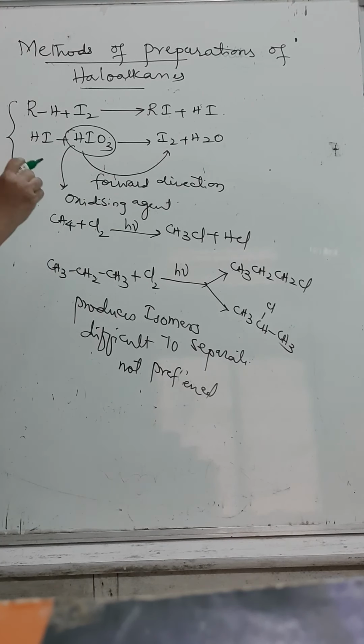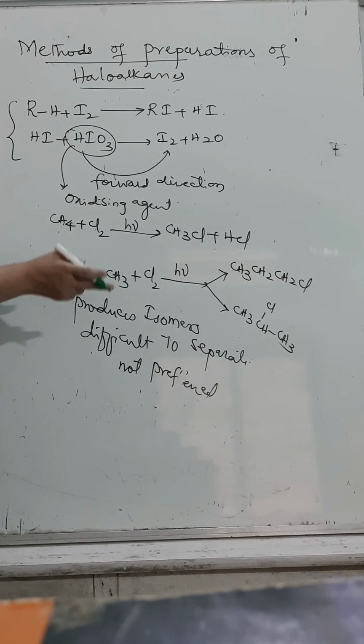As I said, iodination is only in the presence of HIO3. Don't think of fluorination at all. You can think of chlorination and further bromination. What is bromination? The hydrogen atom is replaced by a Br group, but the reaction is very slow. That's why we are not going to prefer it.